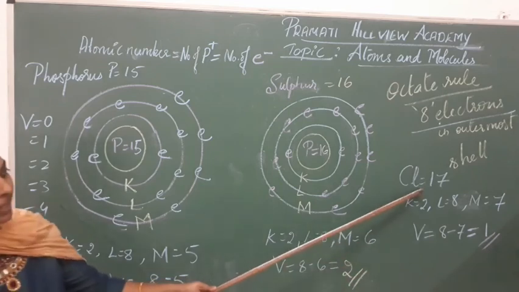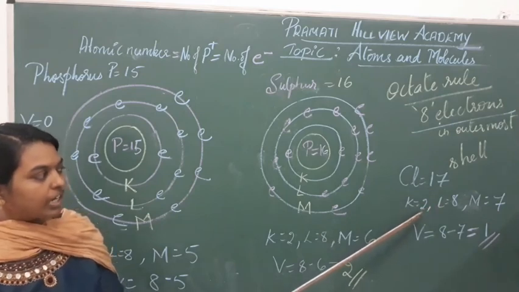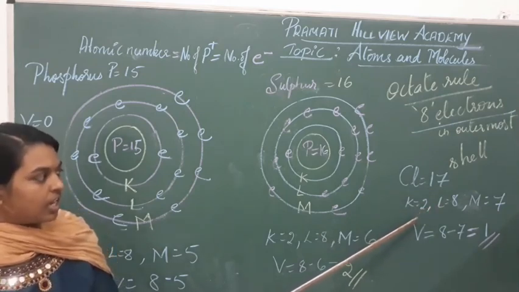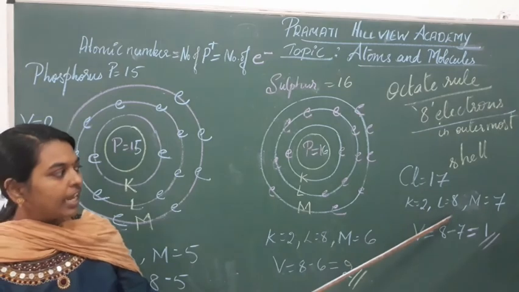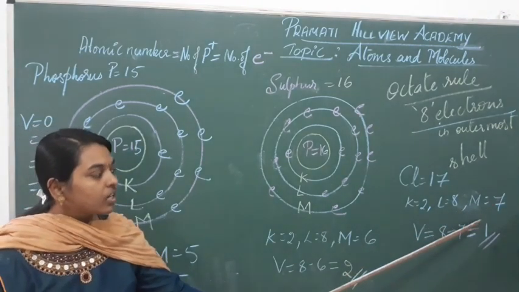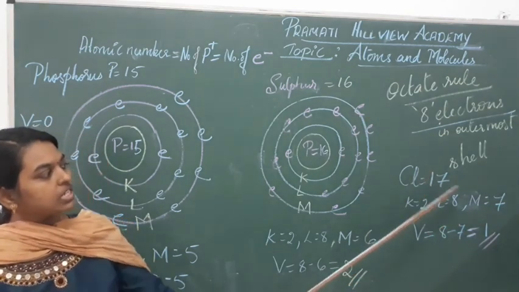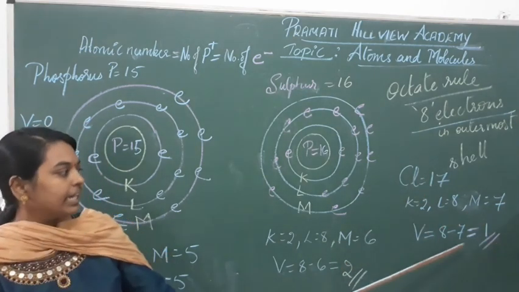If you come to chlorine, its atomic number is 17. If you distribute it in the shells, the K shell contains 2, the L shell contains 8, and the M shell contains 7 electrons. That means it needs 1 more electron to become 8.